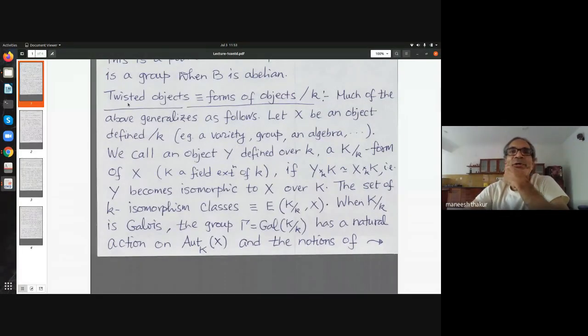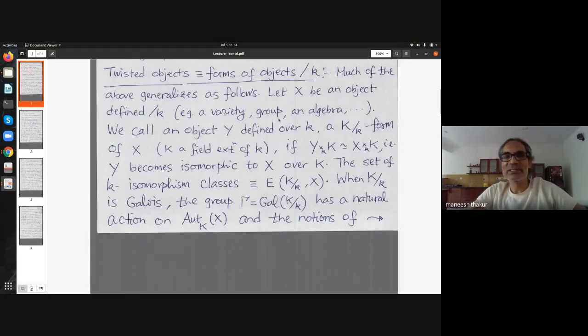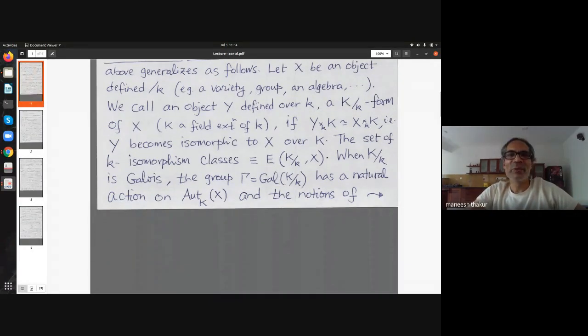So now we will talk about what are called twisted objects or twisted forms or forms of objects defined over K. So whatever we did in the case of Chevalley groups, it just generalizes as it is. We don't have to do any extra work. So this really is an exercise. So let's take X to be an object defined over K. By an object, I obviously don't mean an arbitrary object in an arbitrary category. I am interested in objects like varieties or groups and algebras, modules, etc. So I'm not listing all of them here. I'm a little vague here, but you can look up Serre's book on Galois cohomology.